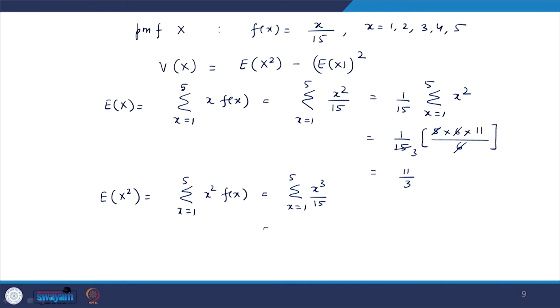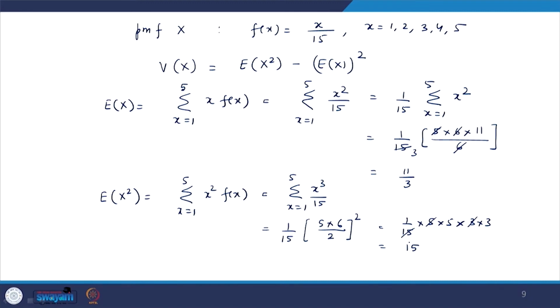It is 1 upon 15 times the sum of cubes of natural numbers up to 5, that is n into n plus 1 upon 2, whole square. You can find it directly also. That is nothing but 1 upon 15 into 5 into 5 into 3 into 3. Okay. So, this cancels out, and it is 15.